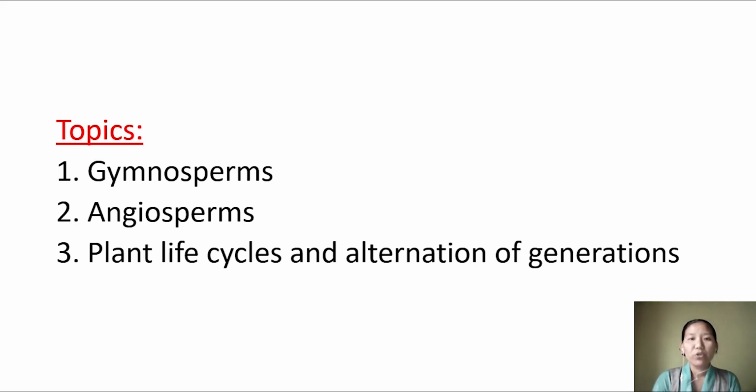So today we are going to discuss from the third chapter, that is plant kingdom. In the earlier two sessions we discussed the five kingdom classification and also a detailed study of the first three divisions of the plant kingdom. Let us discuss the remaining two divisions of plant kingdom, and these are gymnosperms and angiosperms.